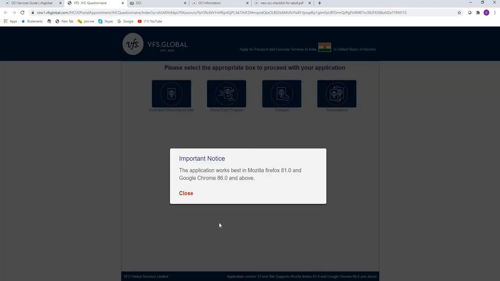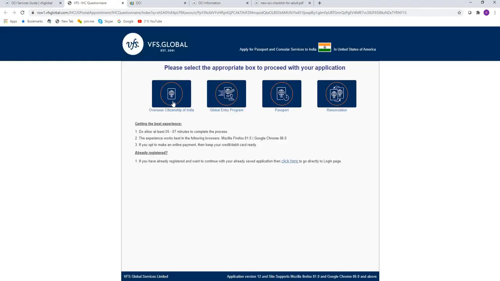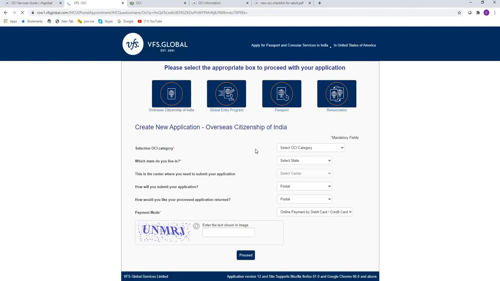Now this is going to take you to the VFS Global website for the process of payment of the service, shipping bill, and other things. So you go to OCI here, you get yourself registered. Again, you have to fill up this information. It's going to have step-by-step information. They'll ask you, but you should be ready with the ARN number, the applicant registration number or reference number. ARN is the number which you will get when you print your application on the government website. You should keep that number ready, handy, so that you can put the details here.